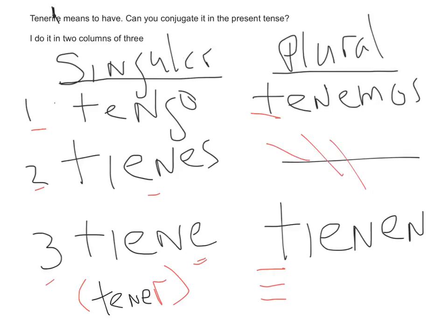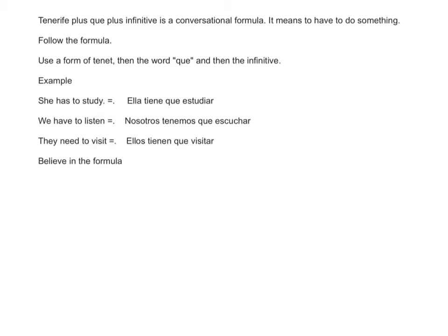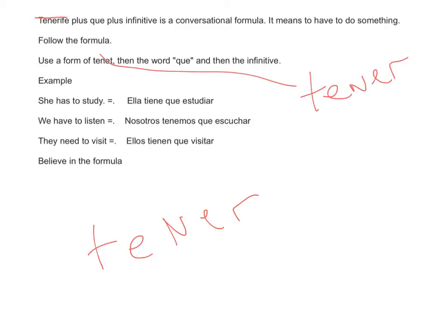What else for us? ¿Qué más? Tener plus que. I'm sorry here. It should be tener plus que plus infinitive. Can you guys say that? Conversational formula. It means to have to do something. There's a formula. This goes to tener as well. My apologies. I knew there would be these, but the first time. Use a form of tener, then the word que, then the infinitive.